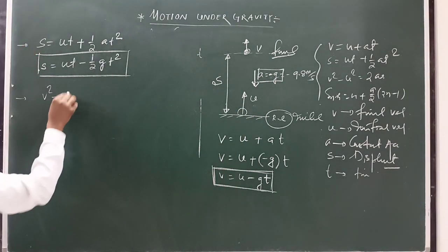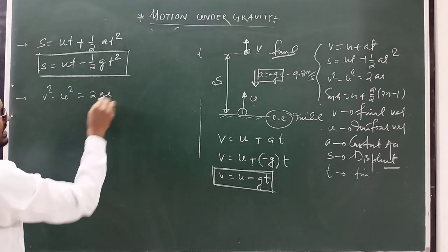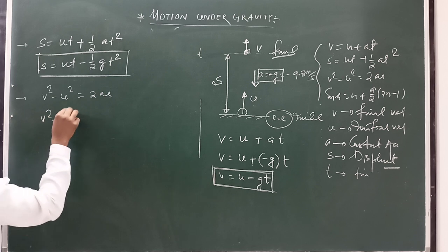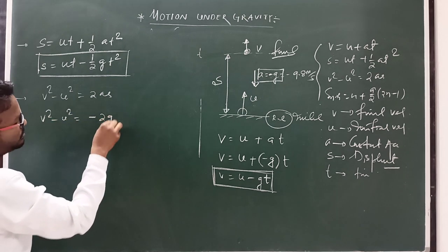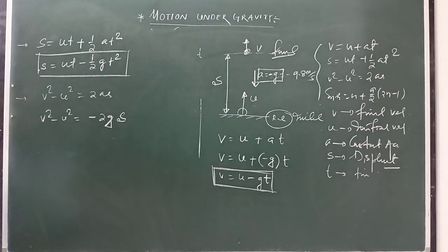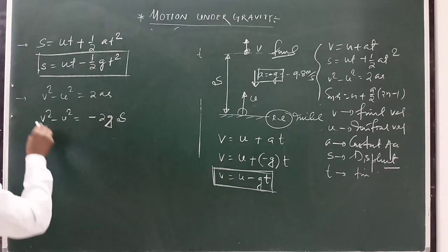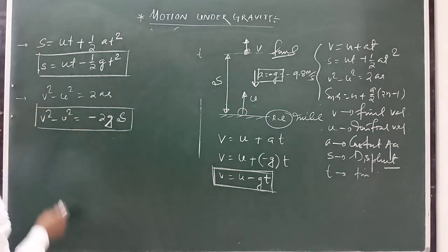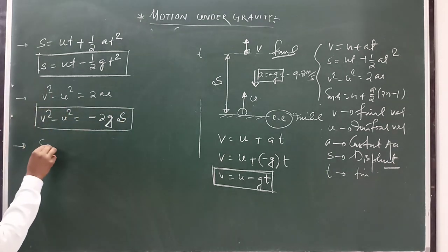Then v square minus u square equal to 2as. Now we have to replace a in terms of minus g. Then v square minus u square equal to minus 2gs. Clear? Okay, this is third equation. Next come to fourth equation.